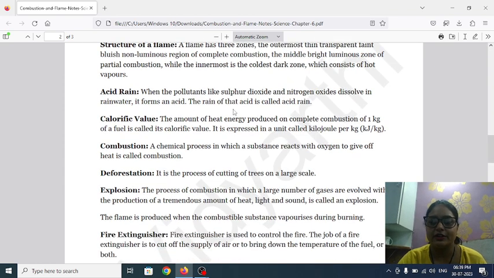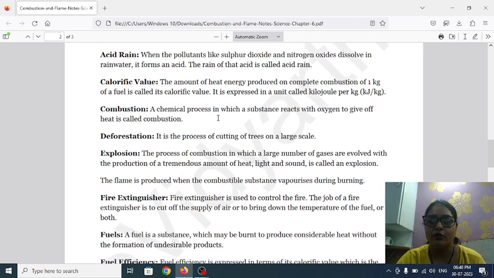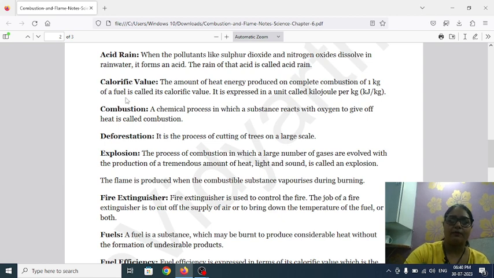When pollutants like sulfur dioxide and nitrogen dioxide dissolve in rainwater, it forms acid. The rain of that acid is called acid rain. Now what is calorific value? As you know, when 1 kg of fuel is burned, the amount of heat produced is called calorific value. It is expressed in the unit of kilojoule per kg.